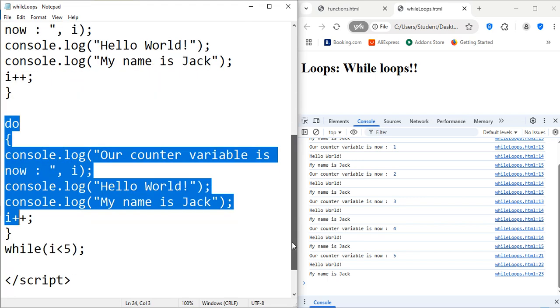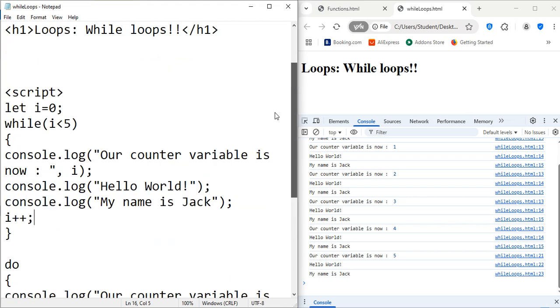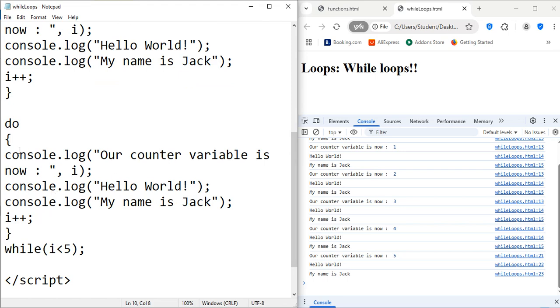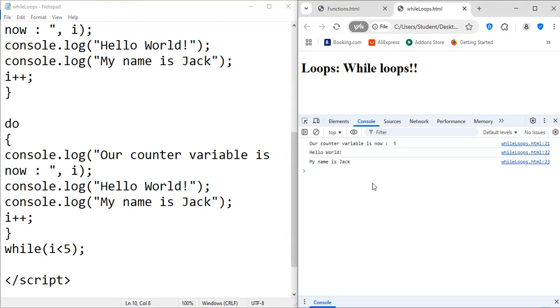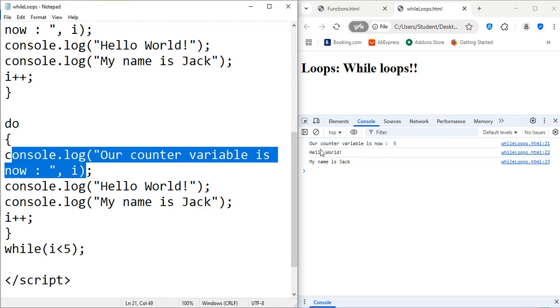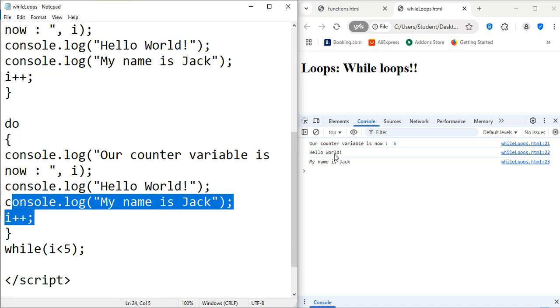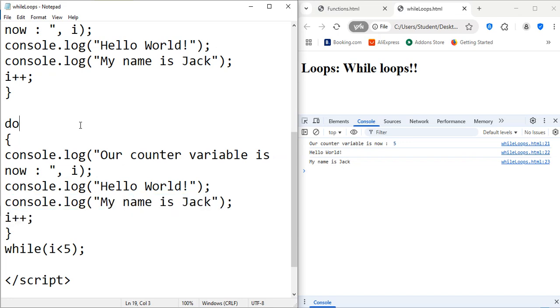But now it will go to the do while loop and will execute at least once. So even though i is 5 when it enters, it will still execute this block of code. Let me just show you what this means. Let me just say here i is 5, for example. Now i is 5, so this condition is true, so it should not execute this while loop anymore. Rather, it should execute at least once this do while loop. So there we go. Our counter variable is now 5. So we're executing this do while loop, and we're executing these two console.log functions here and displaying, right?